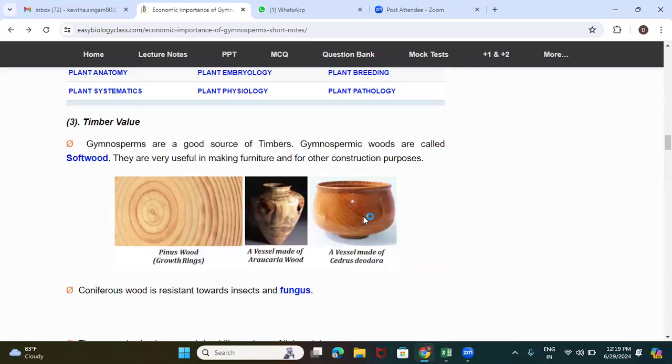Next comes the timber value. Even the timber, that is the wood of the plants, has economic importance. Gymnosperms, as we know, are very huge plants and a source of timber. These gymnospermic woods are softwood, not hardwood. Softwood is useful in making furniture and for construction purposes.